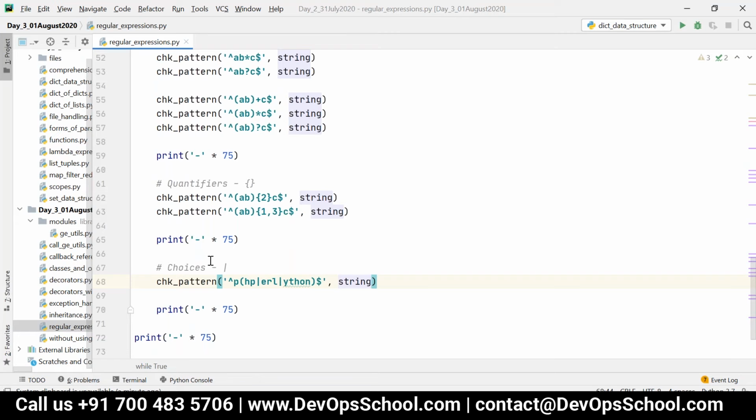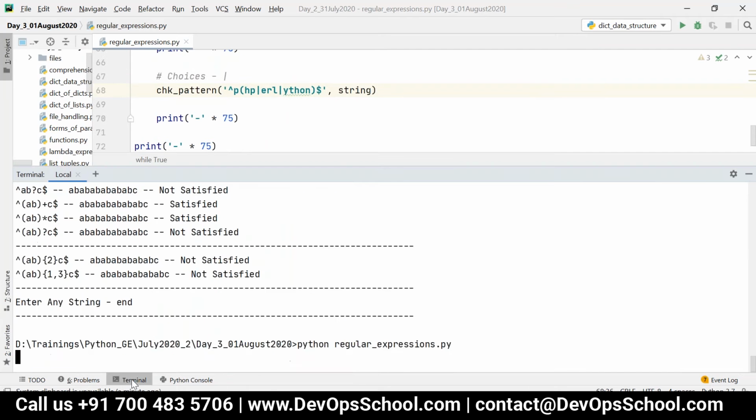So that is choices, that is nothing but or. Our string should start with P and be followed by either HP or ERL or YTHON. We can give the OR operator within groups, so this or this or this.